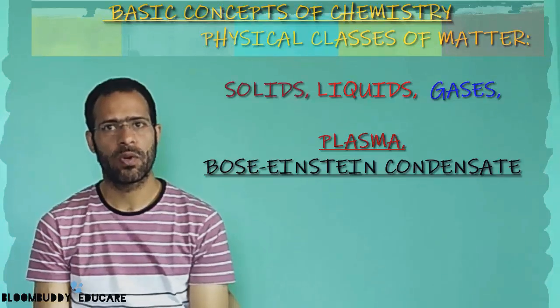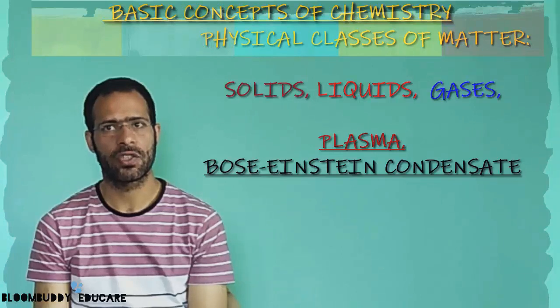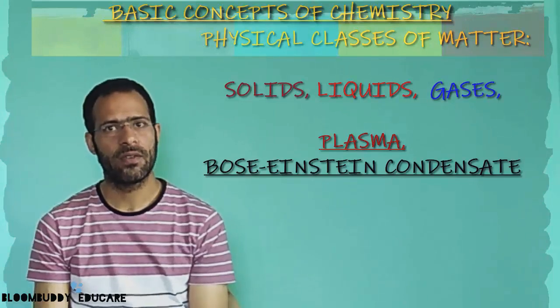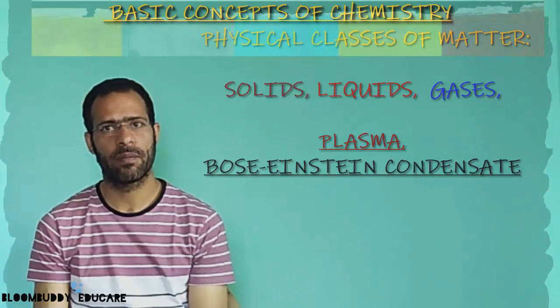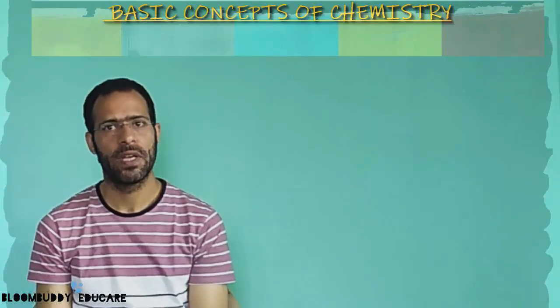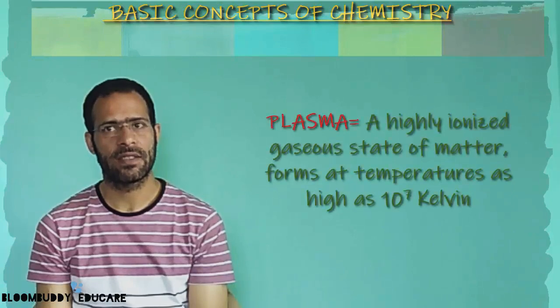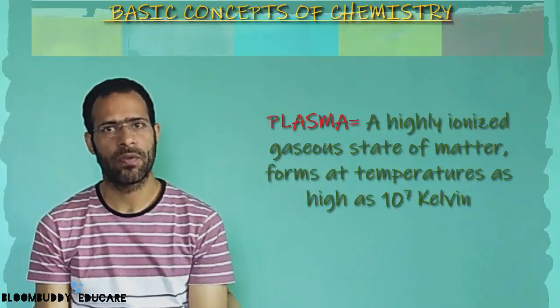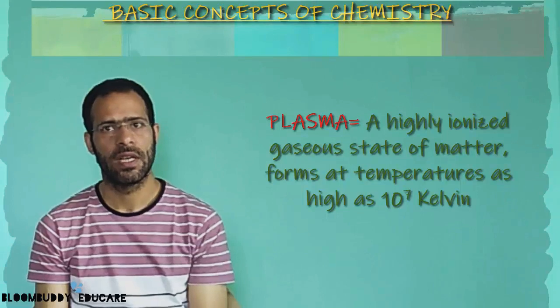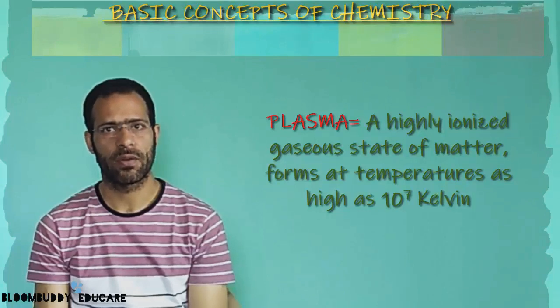If you look at plasma, what is plasma? Plasma is when the temperature is very high and not normal, that is, in the range of around 10 to the power 7 Kelvin. Then there is a fourth state of matter also, apart from solids, liquids, and gases, which we call plasma. Plasma is a highly ionized gas, and it can be formed when a gas is heated to tremendously high temperatures. So this is the physical classification of matter into solid, liquid, gas, plasma, and Bose-Einstein condensate.